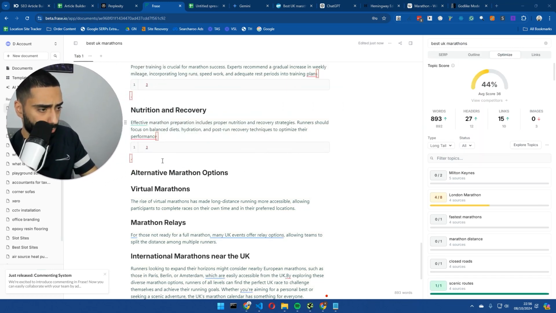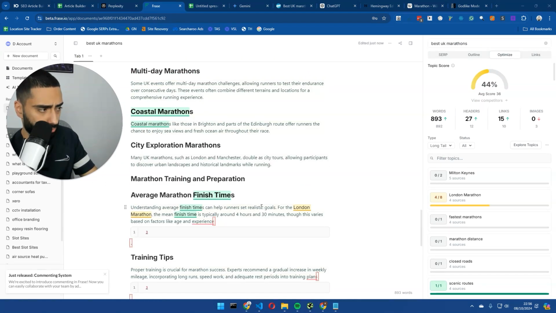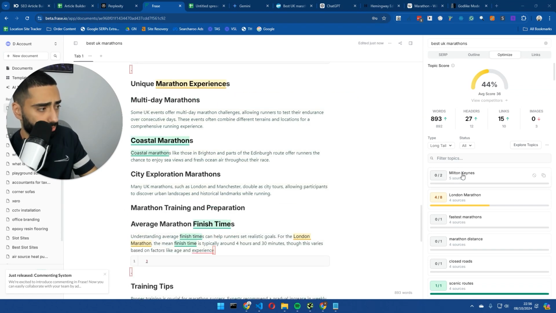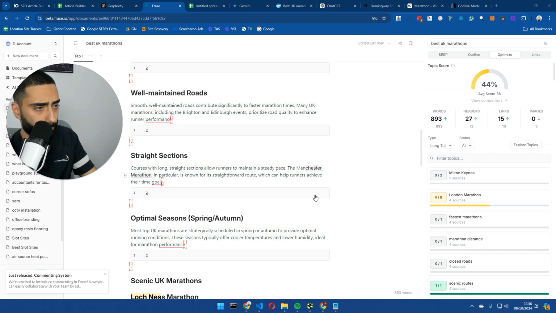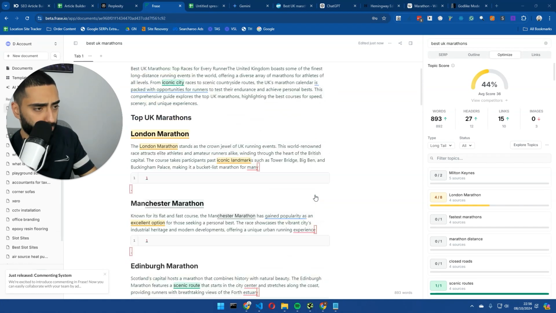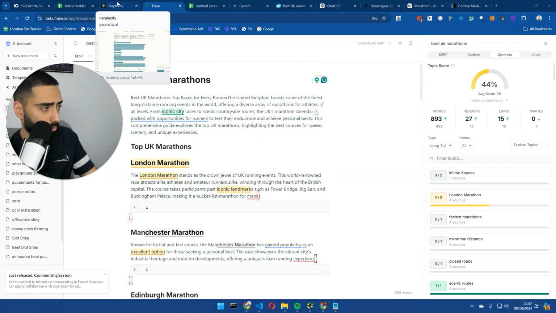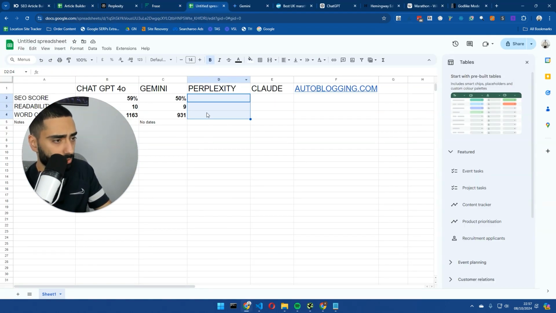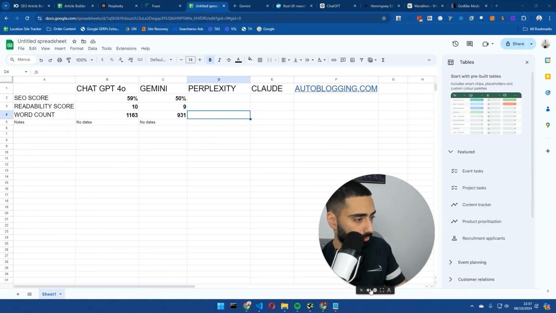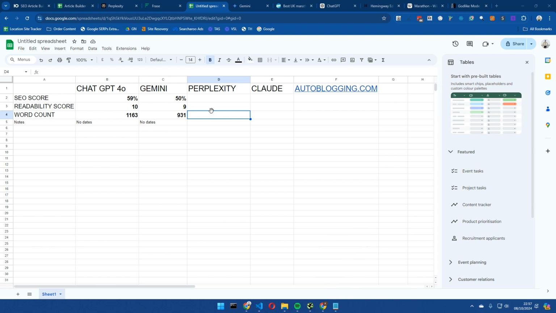So this is actually scoring the worst. Why is that? Well, I mean, it's not mentioned one of the key marathons, which is Milton Keynes. Brighton Marathon. Right, okay. So this is 893 word count. I'll just make my face a little bit smaller. So 893 word count, and the Phrase score is 44%.